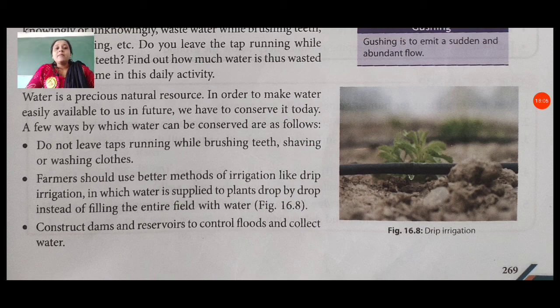Farmers should use better methods of irrigation, like drip irrigation, in which water is supplied to plants drop by drop instead of filling the entire field with water. Figure 16.8 shows drip irrigation, how a farmer can protect water. Construct dams and reservoirs to control floods and collect water. Using dams, we also collect water, which in future is very useful for us.